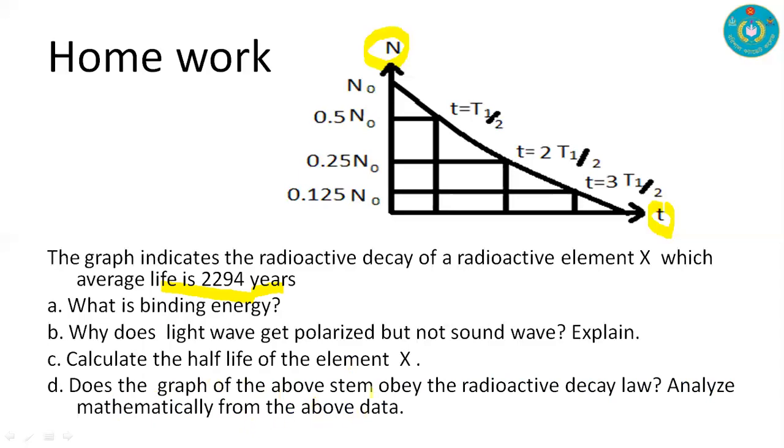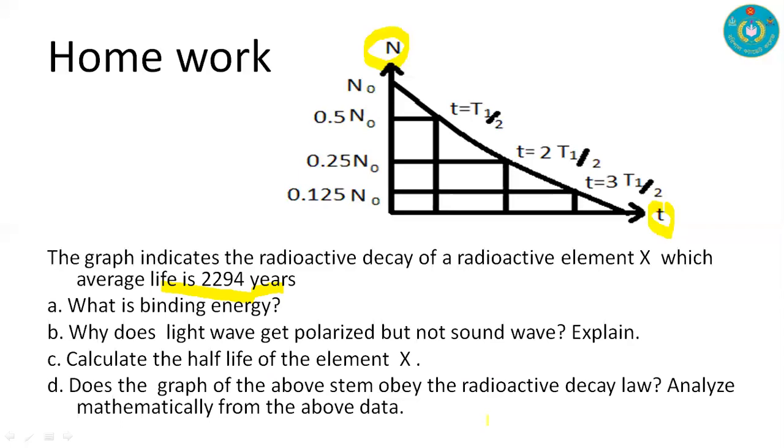Here all of the values and all of the information are given, and to solve this problem we have to use this graph, and from the decay law we have the equation for lambda.